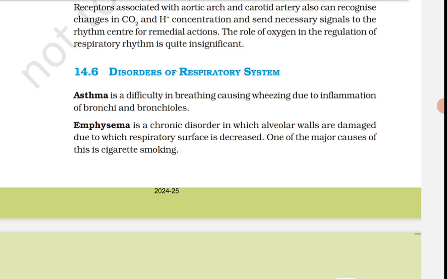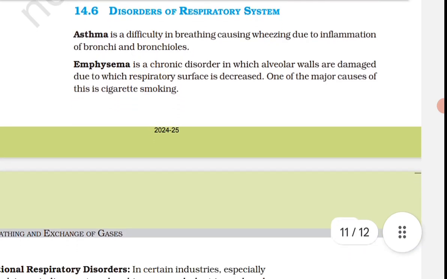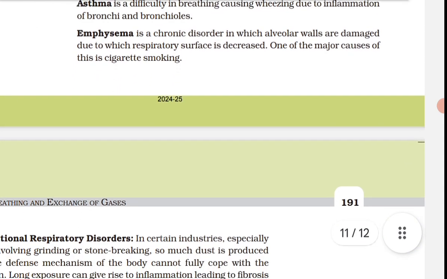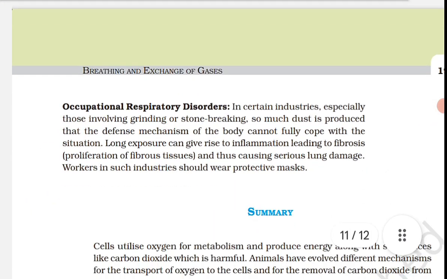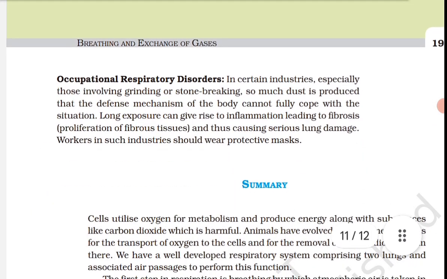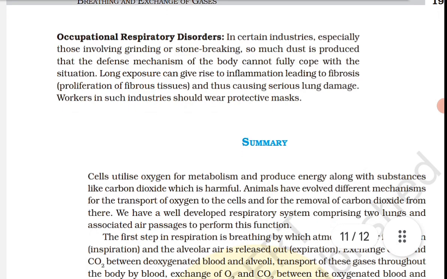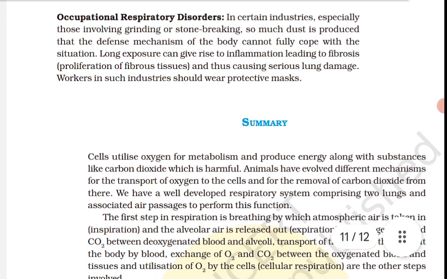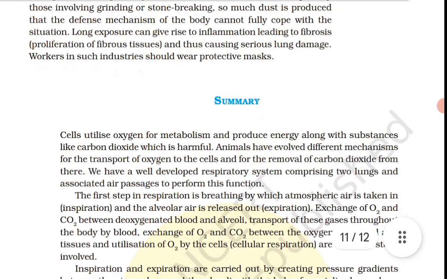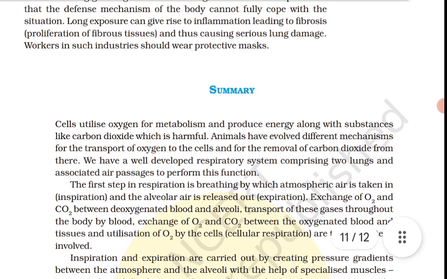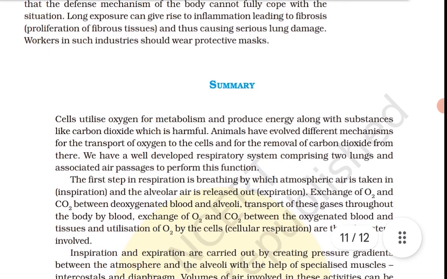These factors in our body facilitate diffusion of oxygen from alveoli to the deoxygenated blood, as well as from oxygenated blood to the tissues. The factors are favorable for the diffusion of CO2 in the opposite direction, that is from tissues to alveoli.